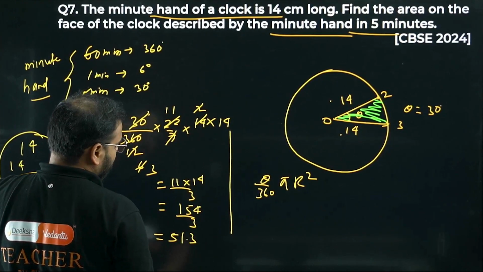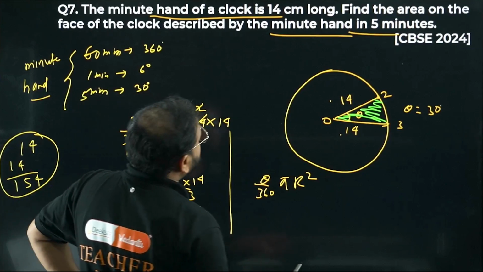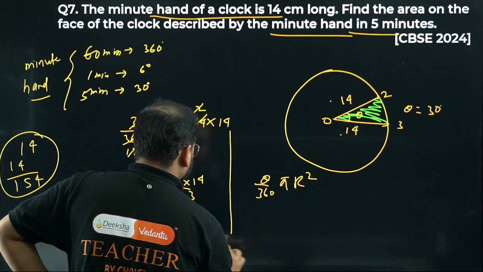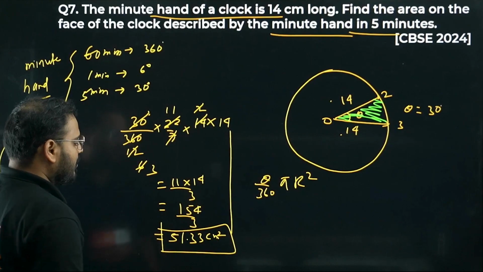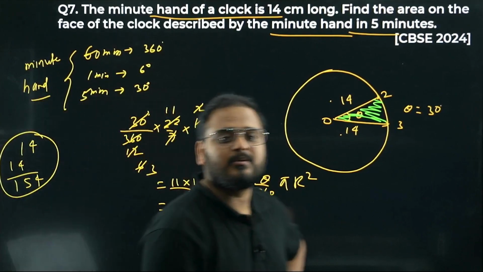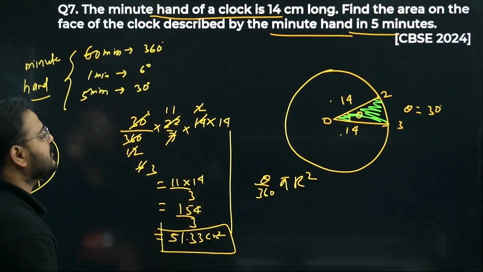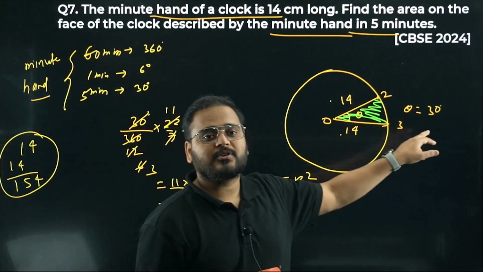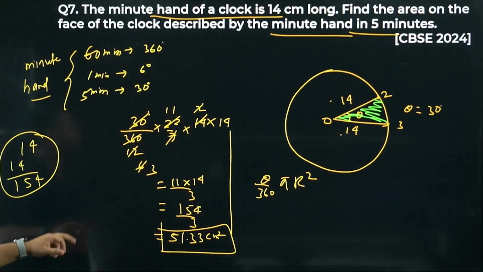The unit is centimeter square. This is my area, bacha. 51.33 centimeters square is the area swept by the minute hand in 5 minutes from position 2 to position 3. Correct now? This is clear, no problem whatsoever.